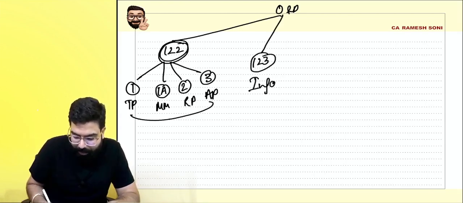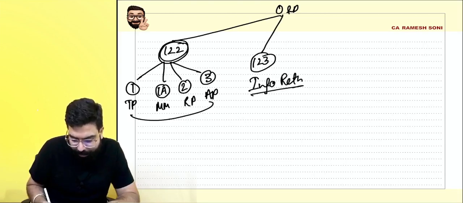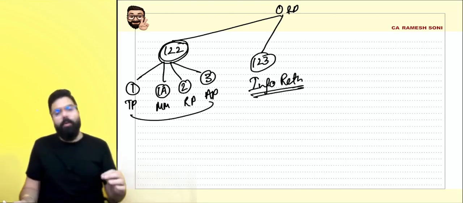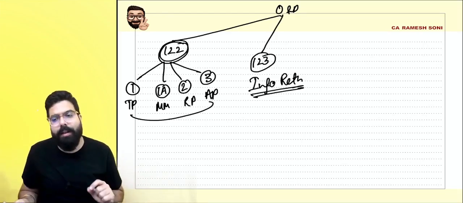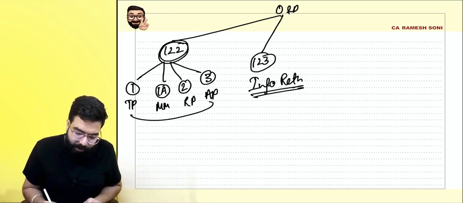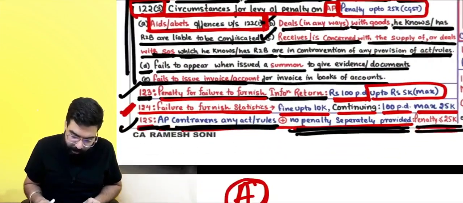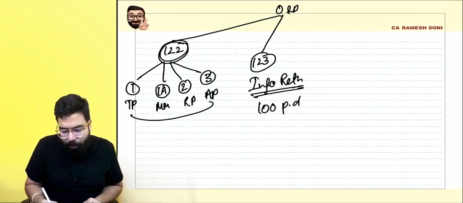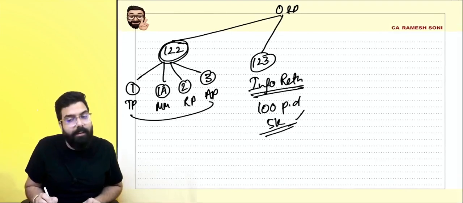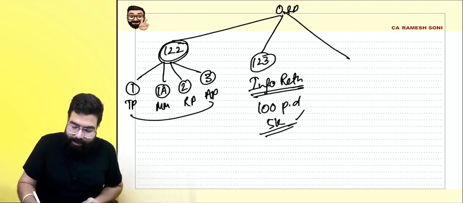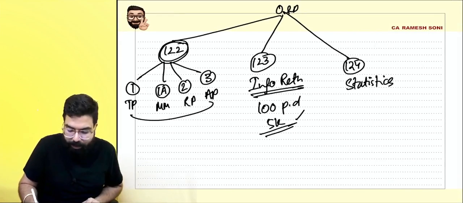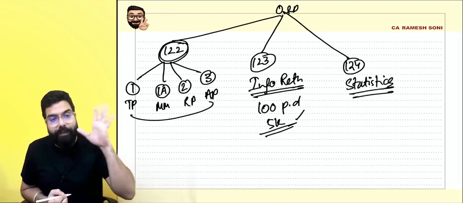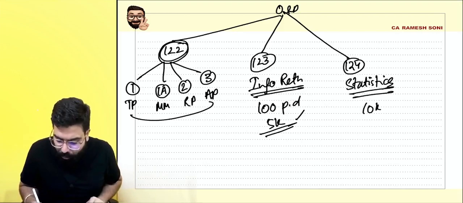If an information return is not filed by all these banks etc. who are required to file it, then the penalty can be imposed. How much, everyone? 100 rupees per day up to a maximum of 5,000, which is under CGST, and a similar amount under SGST. Section 124 told about statistics. There are some people who are required to furnish statistics also under GST. If you don't furnish, the fine can be up to 10,000 rupees.